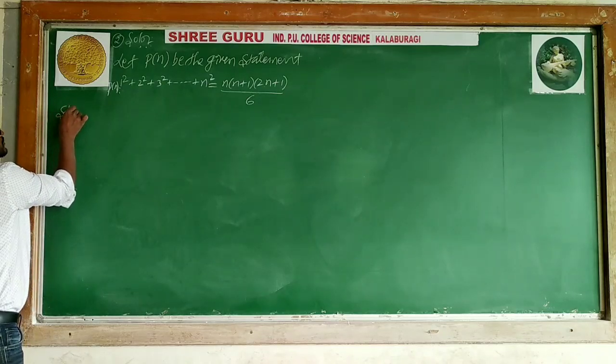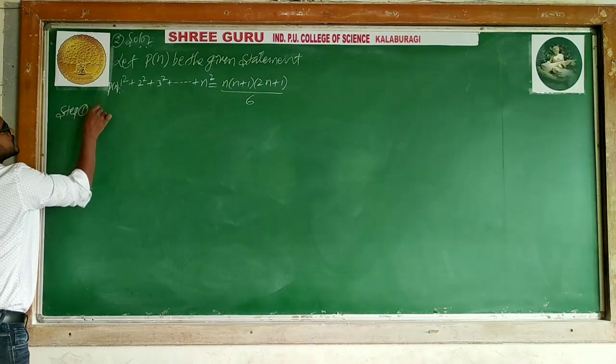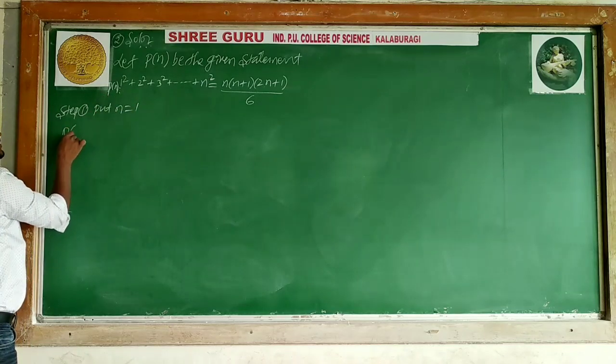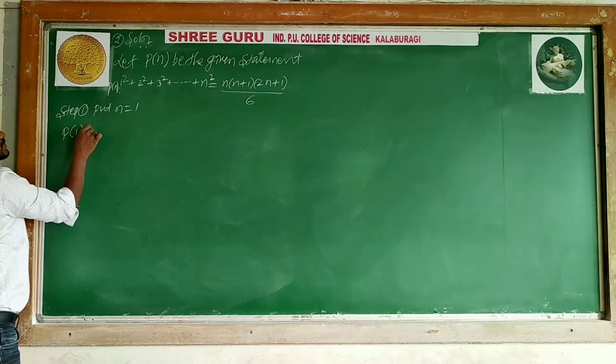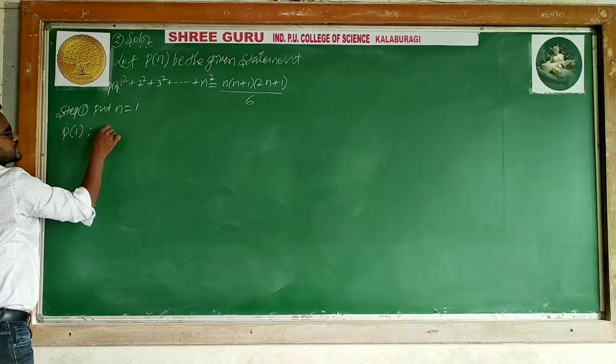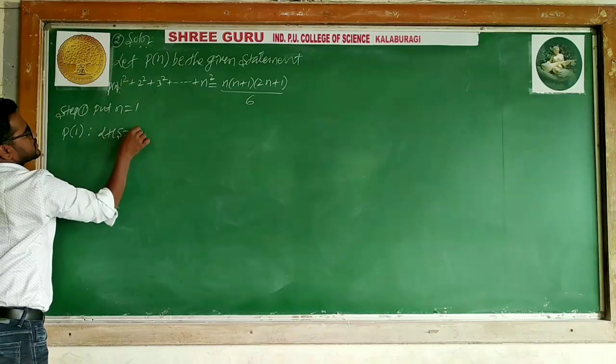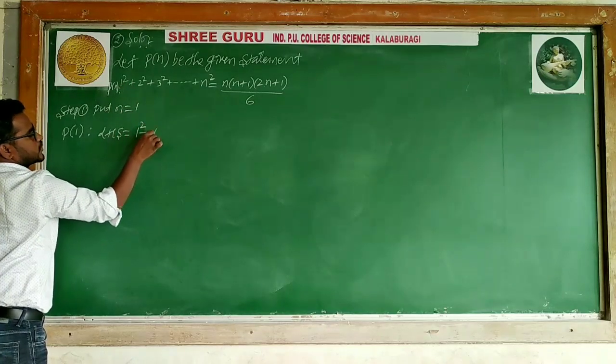Step 1: put n is equal to 1. P of n becomes P of 1. What is the LHS? LHS is equal to 1 square. The first term is 1 square, and 1 square is 1 only.